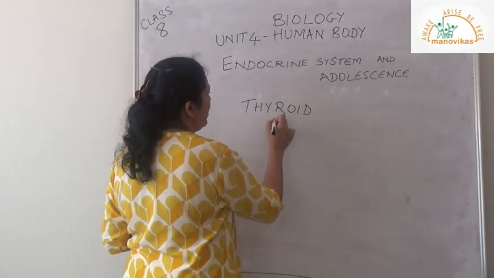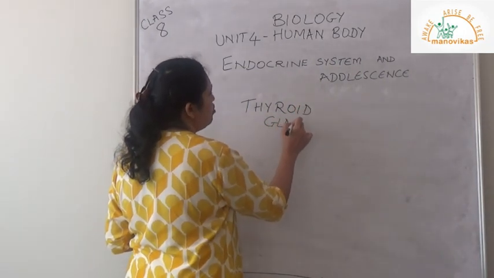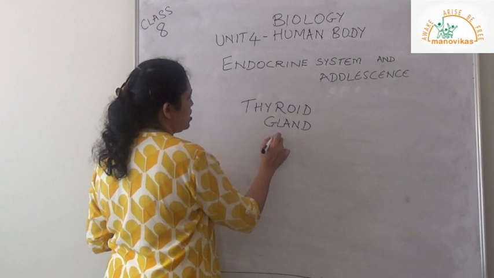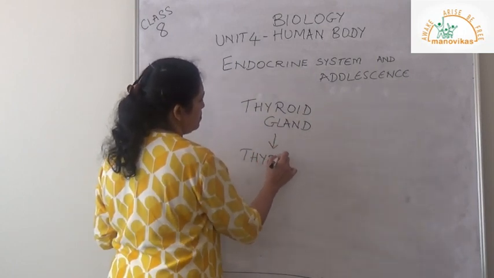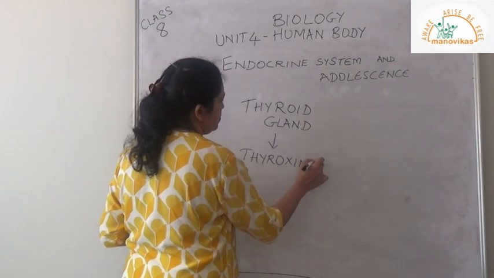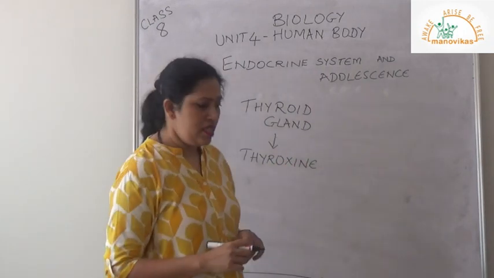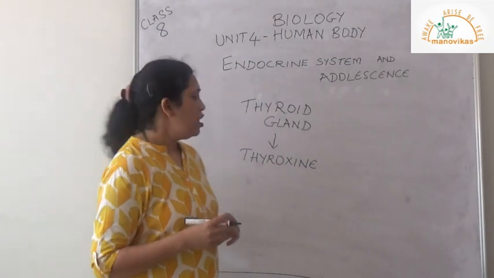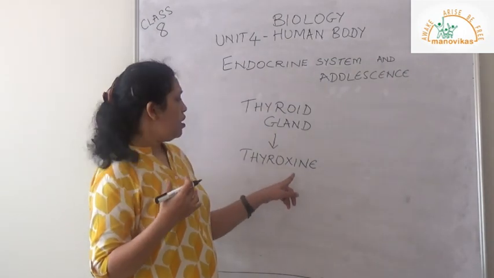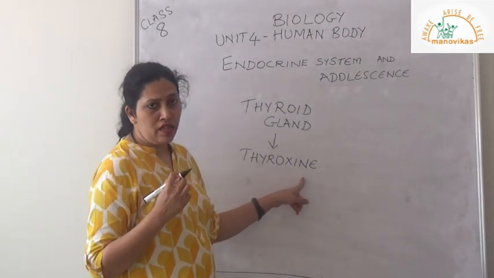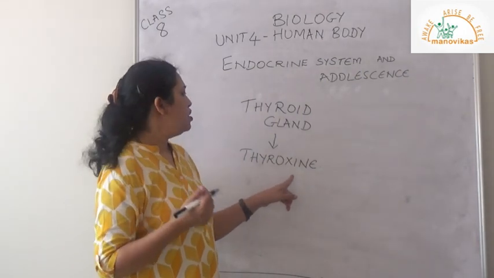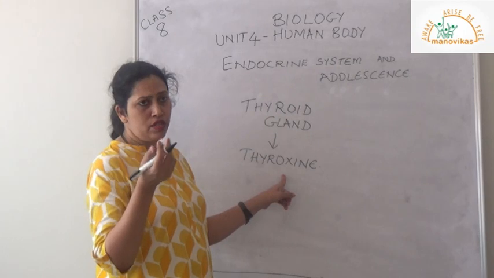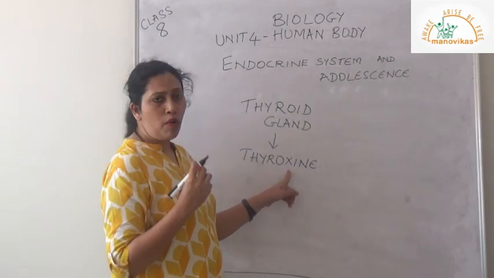The thyroid gland secretes a hormone called thyroxine. This thyroxine is produced in our body itself and it requires iodine, which comes into our body through the diet, like iodized salt. So a person with less salt intake may have a problem.